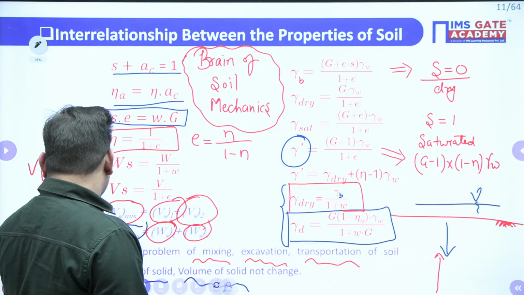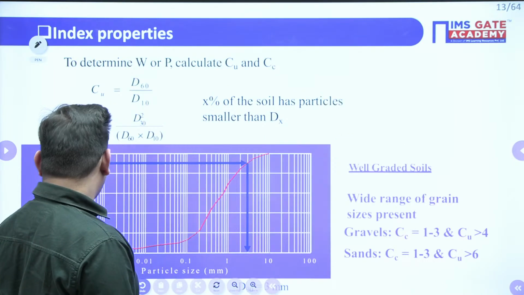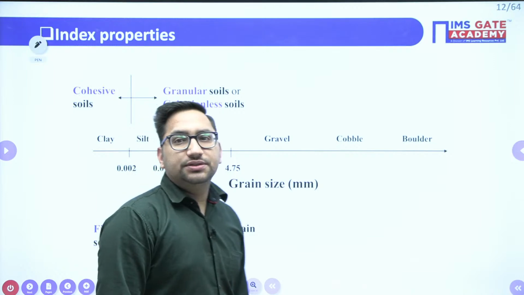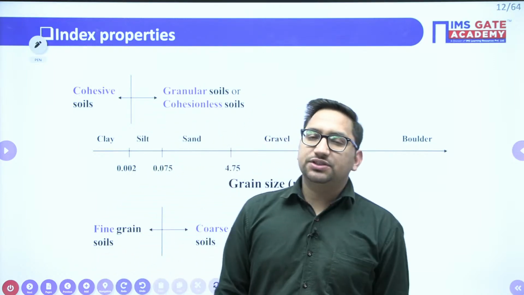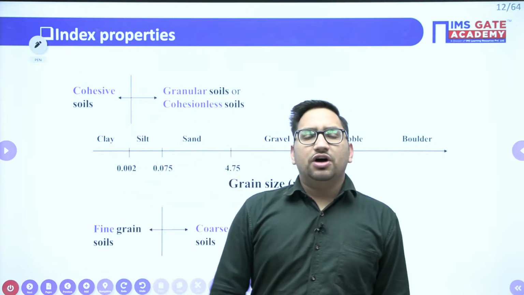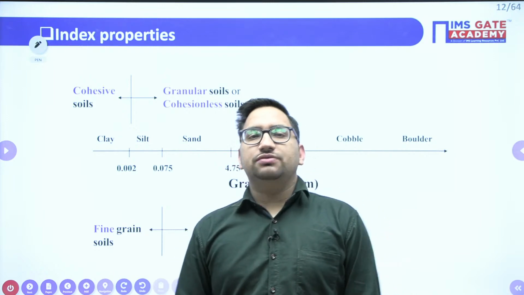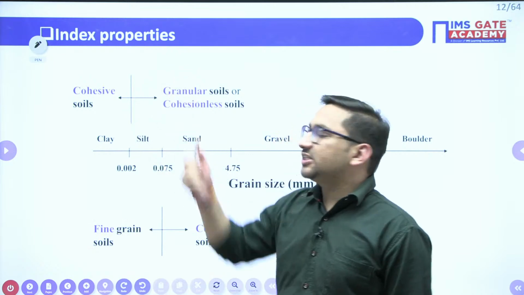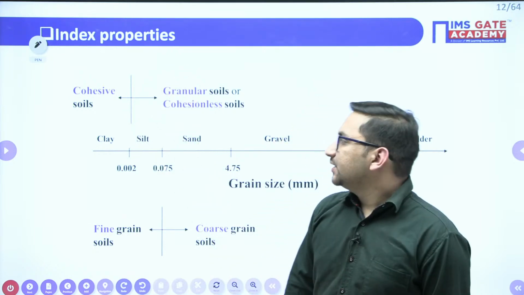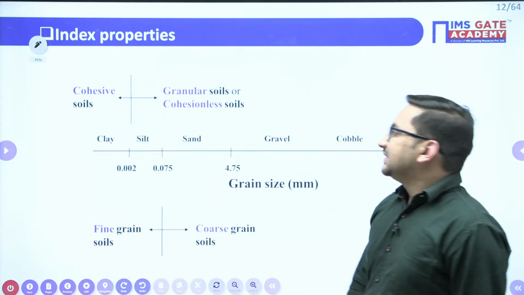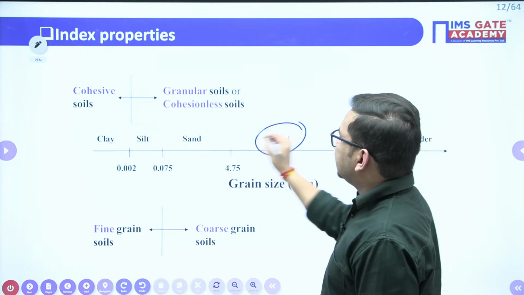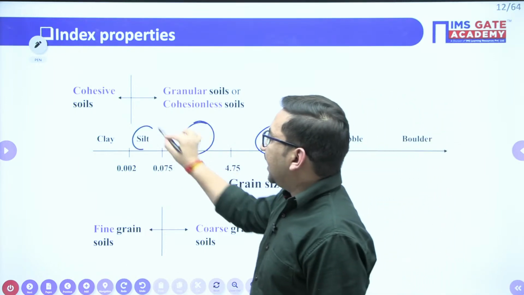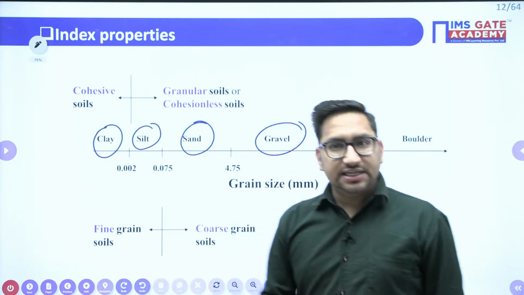Next thing is our index properties. So what is this index properties? For the classification and identification of soil, the properties which are used, those we call as index properties of soil. Clear? So we generally classify soil as gravel, sand, silt and clay based on their particle size, right?